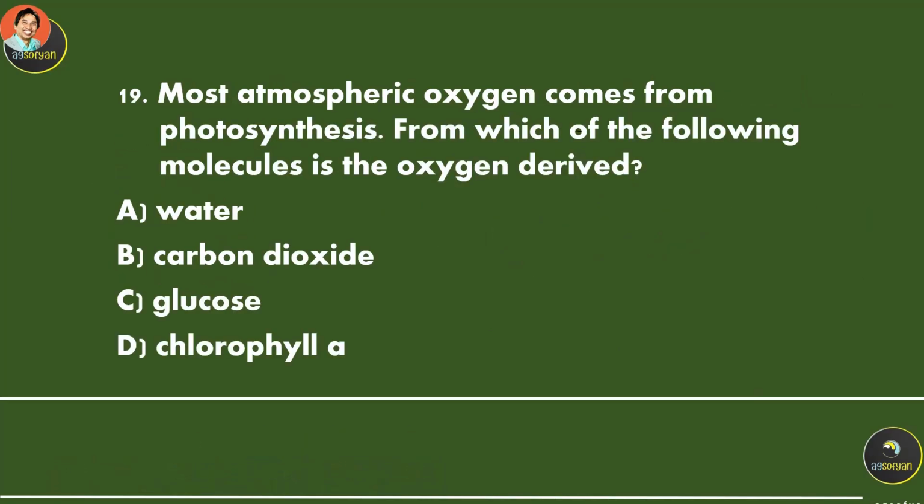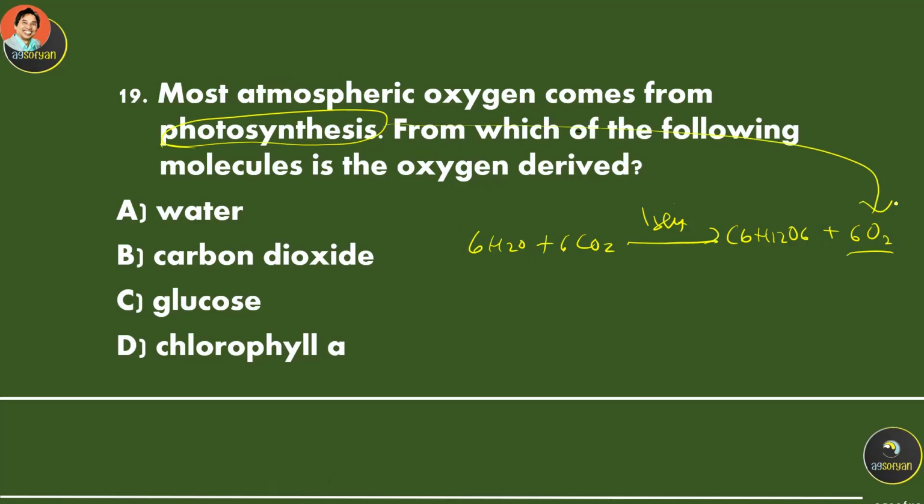Most atmospheric oxygen comes from photosynthesis. Yeah, so photosynthesis again, 6 water plus 6 carbon dioxide, light, glucose, and then 6 oxygen is coming from this photosynthesis. Okay, photosynthesis produces this oxygen and of course produces this food, the glucose. From which of the following molecules is the oxygen derived?